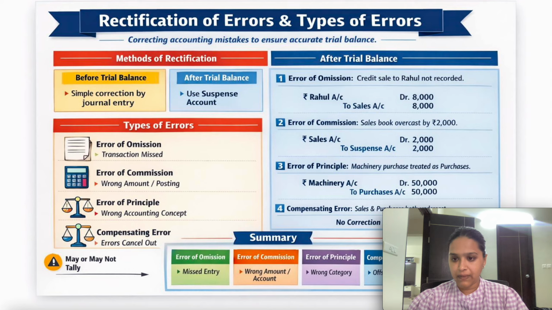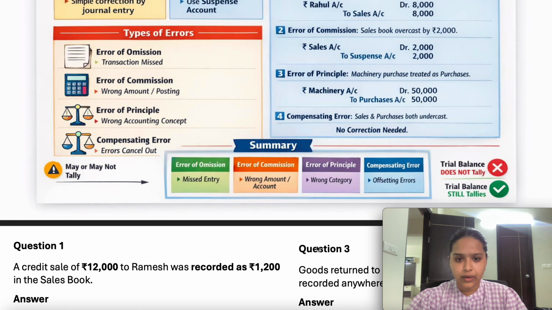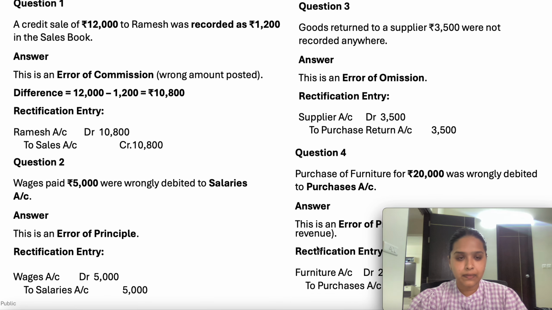So we have majorly four types of errors. One is error of omission. It means you totally miss out recording the transaction. Second is error of commission, in which you have recorded the transaction but not accurately. Error of principle means you have not applied the correct approach or correct accounting principles. Last one is compensating error, in which you have made an error, but due to the amounts we are not able to find it in the trial balance, because the difference is not visible directly in the trial balance. Okay, so let's try some examples to build the understanding.